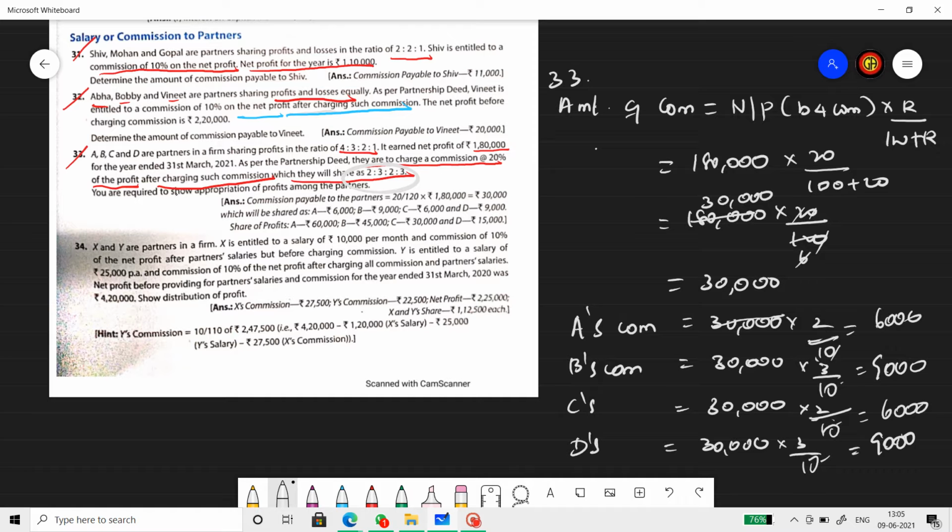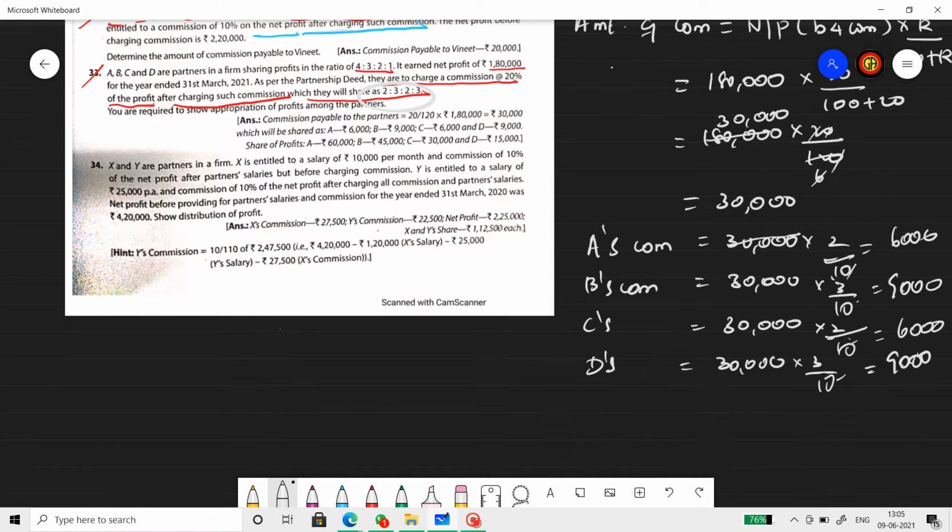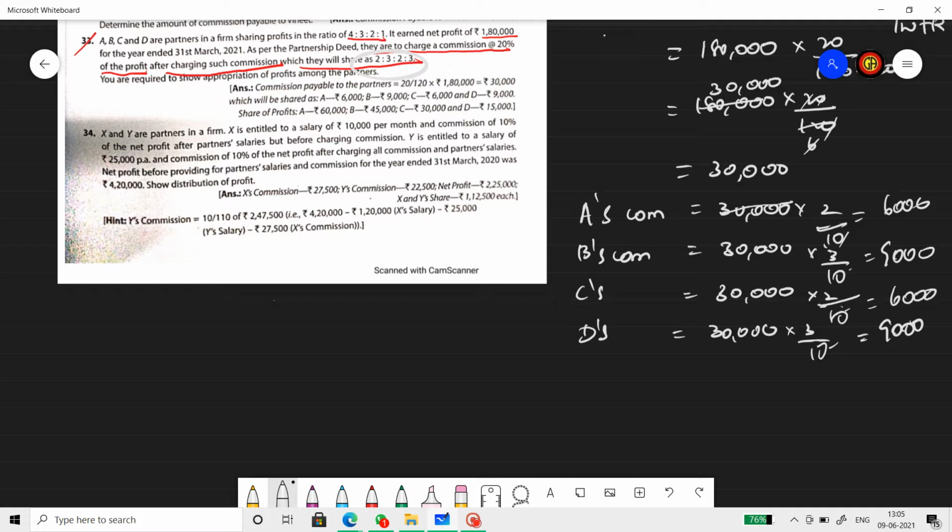The question doesn't stop there. The question is asking us to show the appropriation of profit among the partners. So that means we need to know how to distribute the profit. All right. So let's roughly prepare the P&L appropriation account. Roughly, because I didn't write P&L appropriation account as on the year ended and so on.